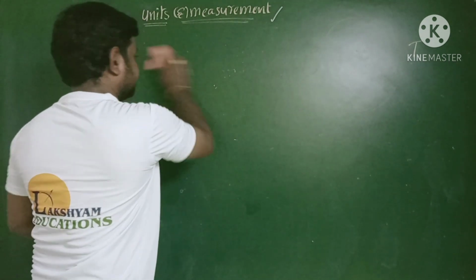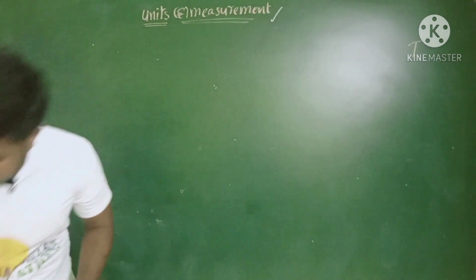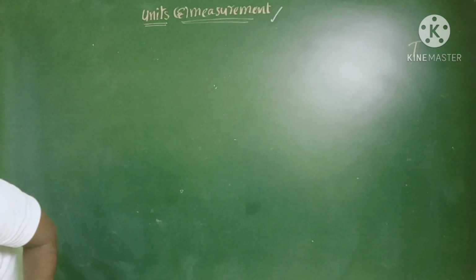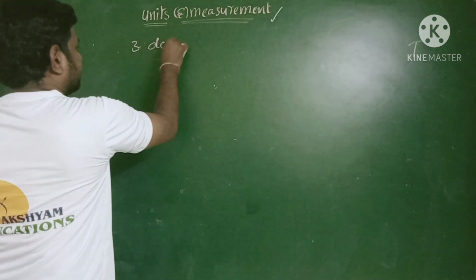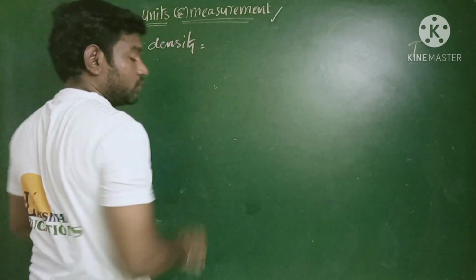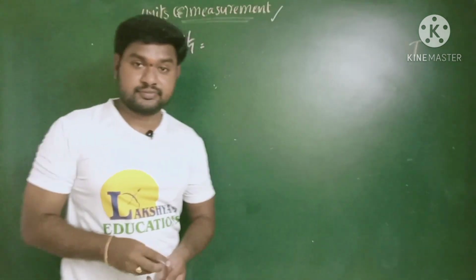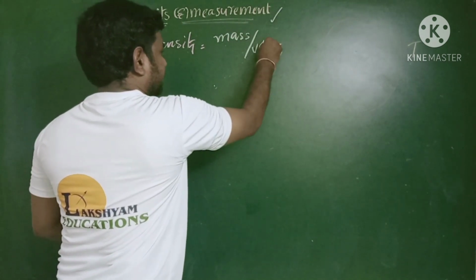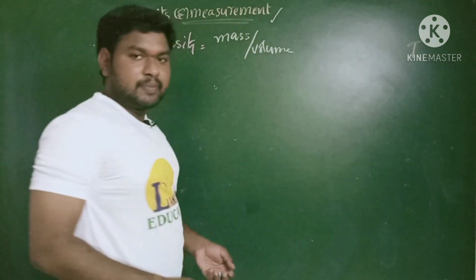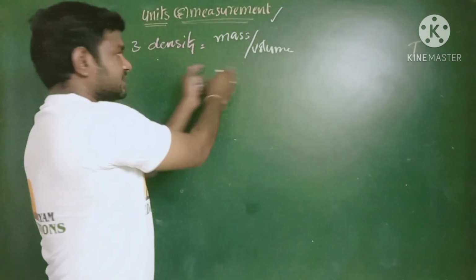And next, third one. Density. What is the formula for the density? Density is nothing but the mass per volume. Unit mass per unit volume is nothing but the density.